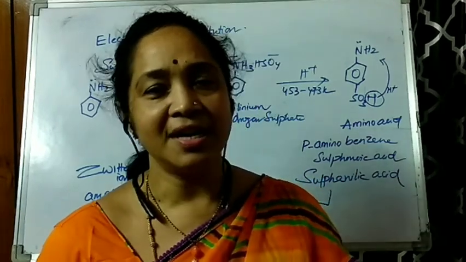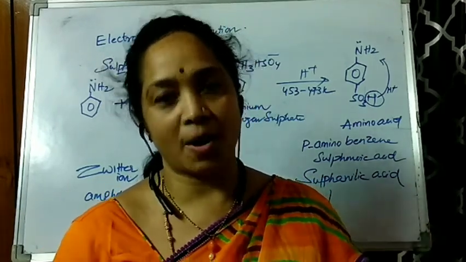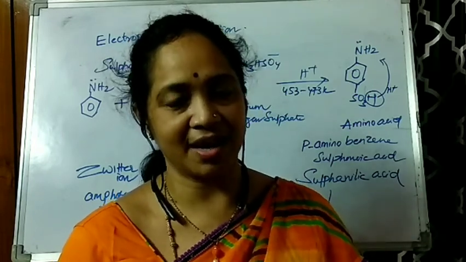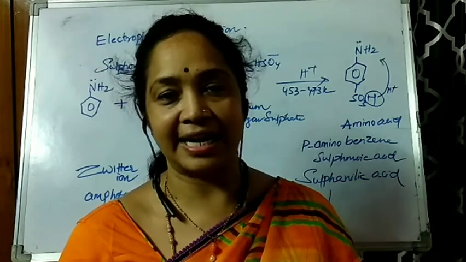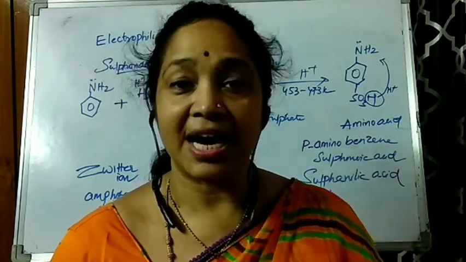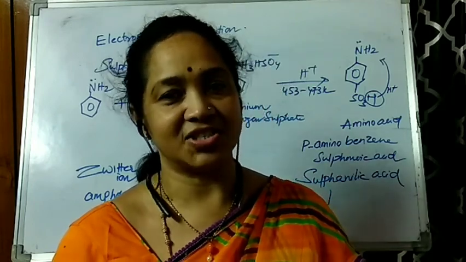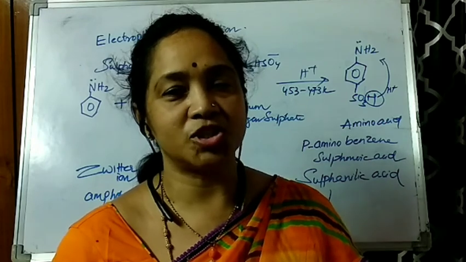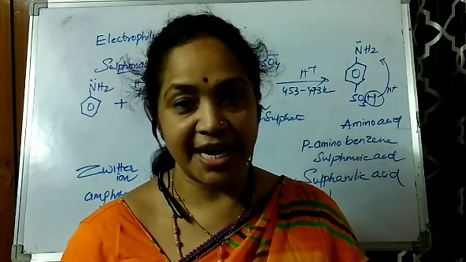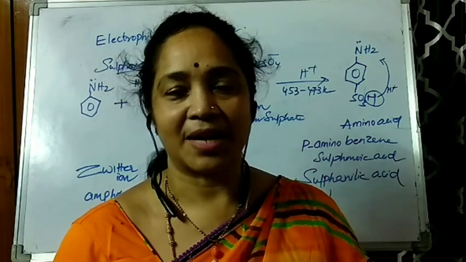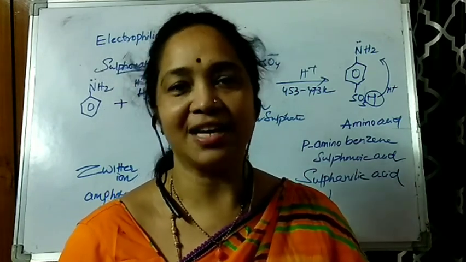So here we go. These are the chemical properties of amines, starting with basic character, and then we went on with alkylation, acetylation. Then we discussed the carbylamine test, nitrous acid test, Hinsberg reagent, and then electrophilic substitution reactions involving bromination, nitration, and sulfonation. So I ask all children to make a flow chart and practice.